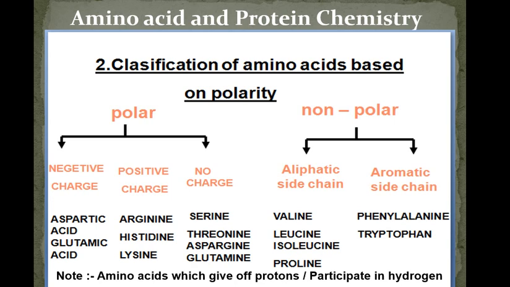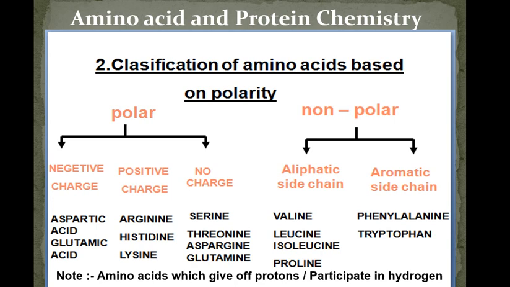So polar means charged. Based on the polarity, amino acids are classified into polar and non-polar. Polar means they are charged. So polar amino acids with negative charge, polar amino acids with positive charge, and polar amino acids with no charge at all. These polar amino acids are soluble in polar solvents.